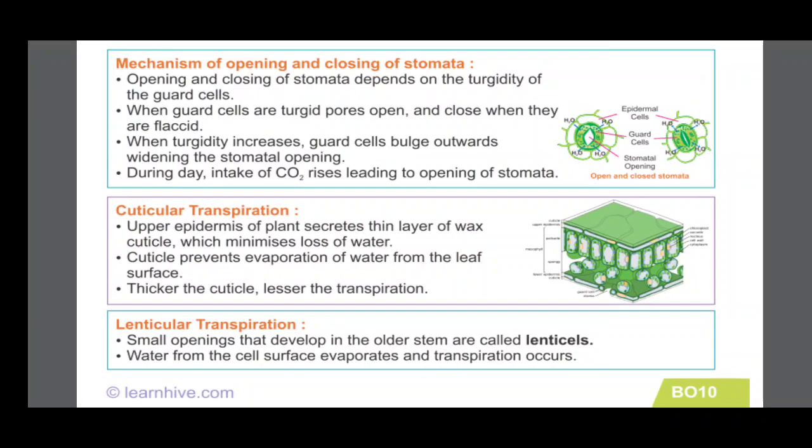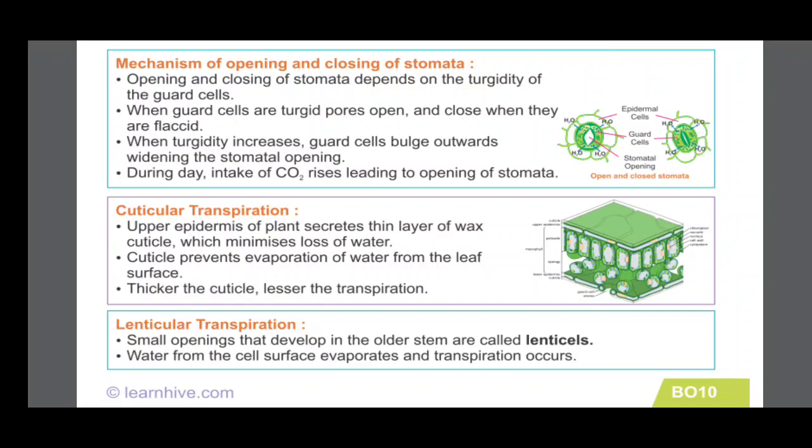When the guard cells become turgid, meaning water flows into the guard cells, they bulge outwards, and then the pores are open. When the stomata close, water flows from the guard cells to other cells.